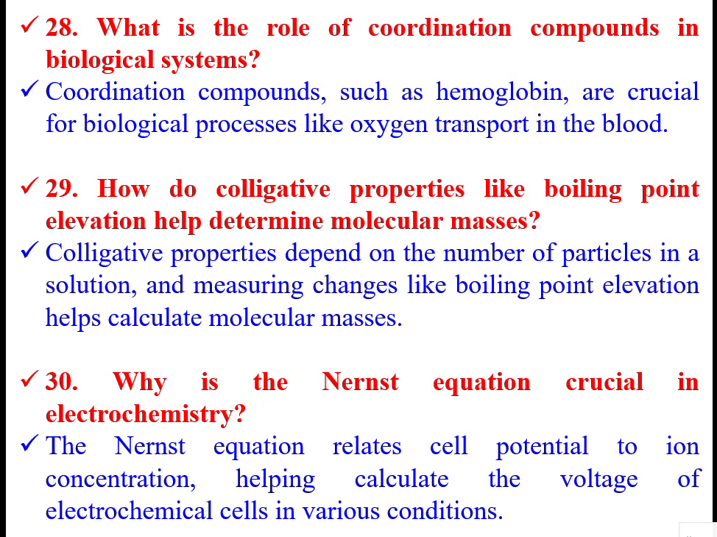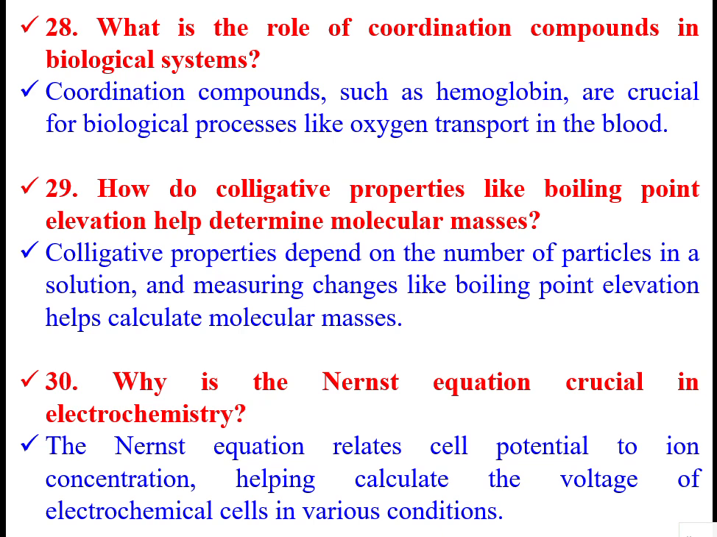Then, how do colligative properties like boiling point elevation determine molecular masses? Colligative properties depend on the number of particles in the solution, and measuring changes like boiling point elevation helps to calculate molecular masses. The more the vapor pressure, the less will be the vapor pressure, like that.